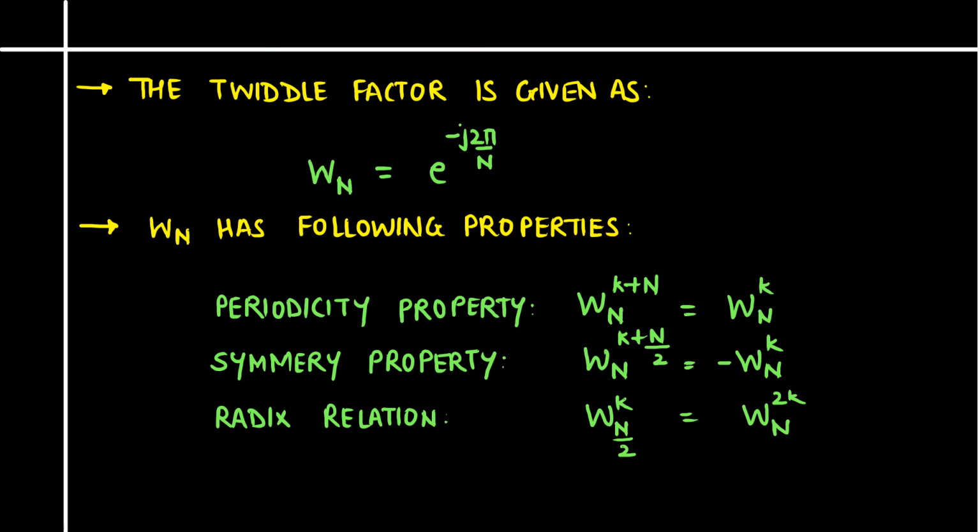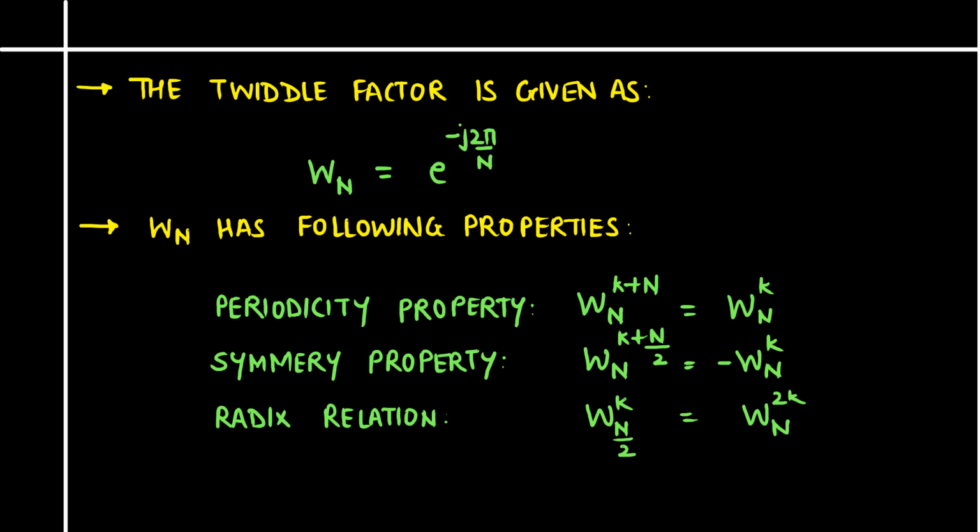So in this lecture we have considered the properties of Twiddle factor, and we know that the Twiddle factor is given as Wn equal to e to the power minus j 2 pi by n, and we saw that this Twiddle factor Wn follows these three properties. So the first one which we had considered was the periodicity property, which said that Wn to the power k plus n is equal to Wn to the power k.